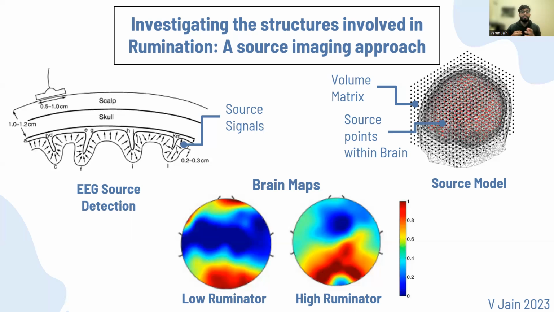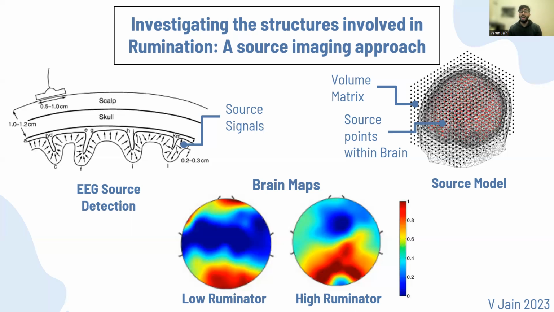If you look at the brain model on the left, that is essentially a source model with points within the brain in red, overlain with a volume grid. Using source localization and this model, we can estimate where the signals obtained from our scalp EEG electrodes originate from. Specifically, we can analyze the signals throughout our volume matrix and use density approximations to determine the strength of the signal and correlate it with the physiology of the brain. This allows us to truly investigate the activation patterns throughout one's ruminative process.